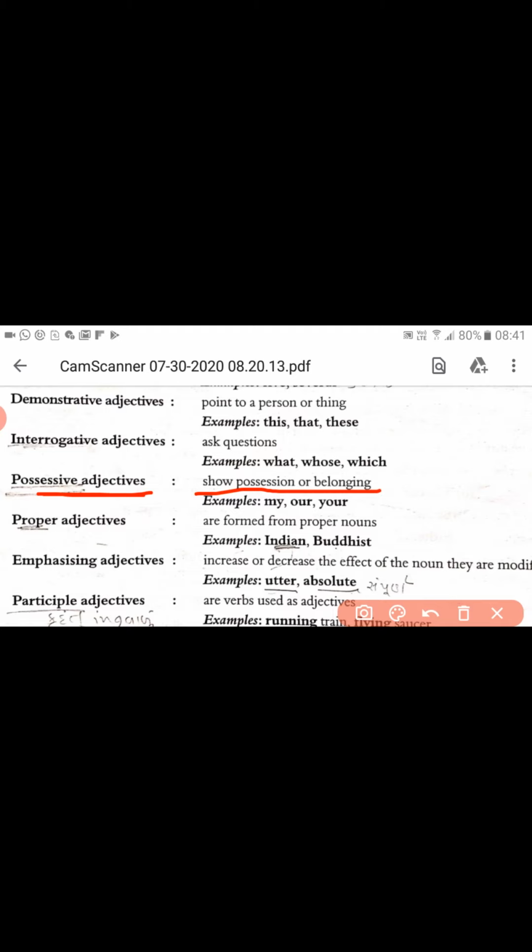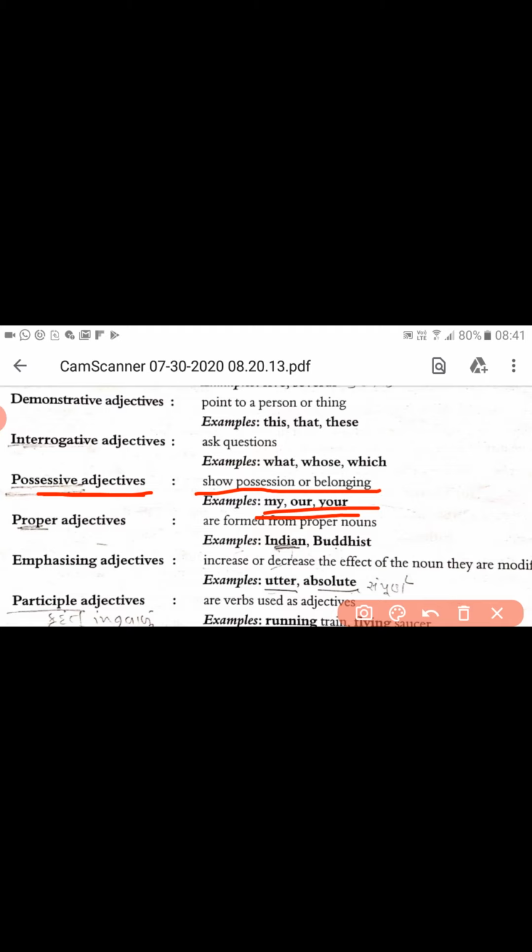That means the thing or person belongs to whom. These words are used as possessive adjectives. For example, my, our, your, his, her. These are examples of possessive adjectives. So what is a possessive adjective? The word that refers to the possession or belongings of a particular person or thing is always known as a possessive adjective.